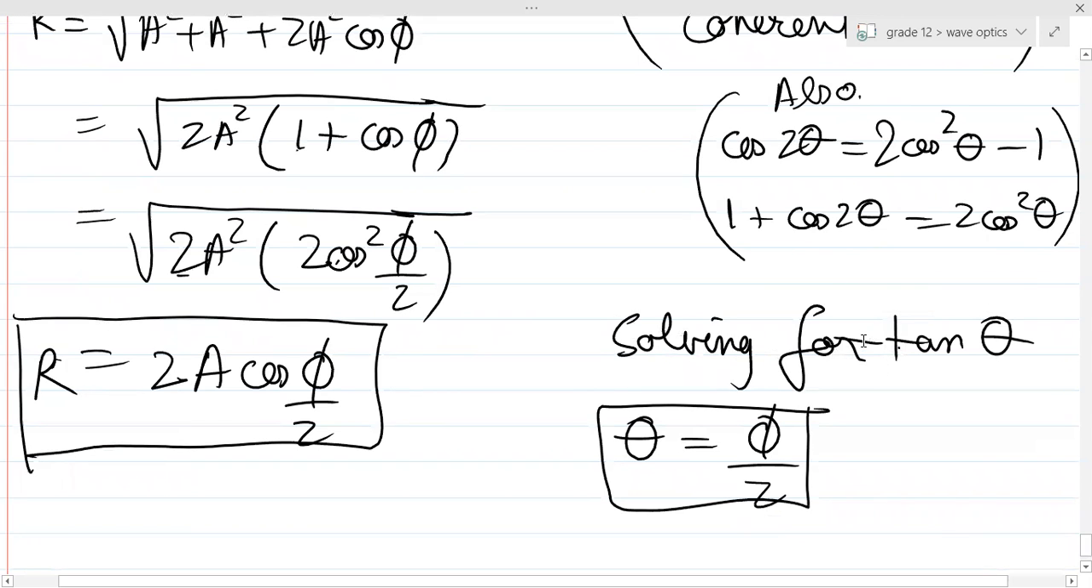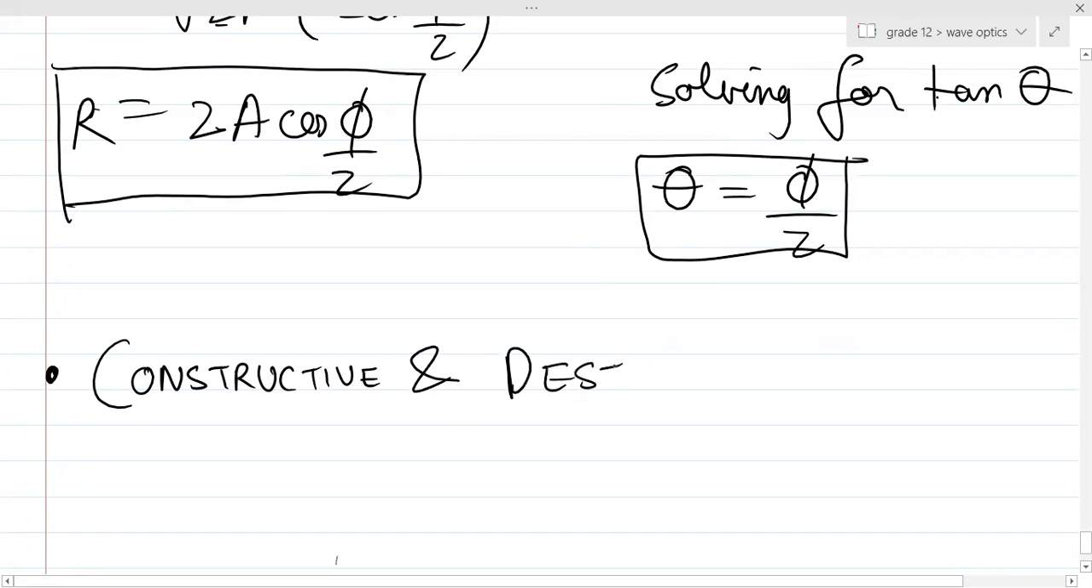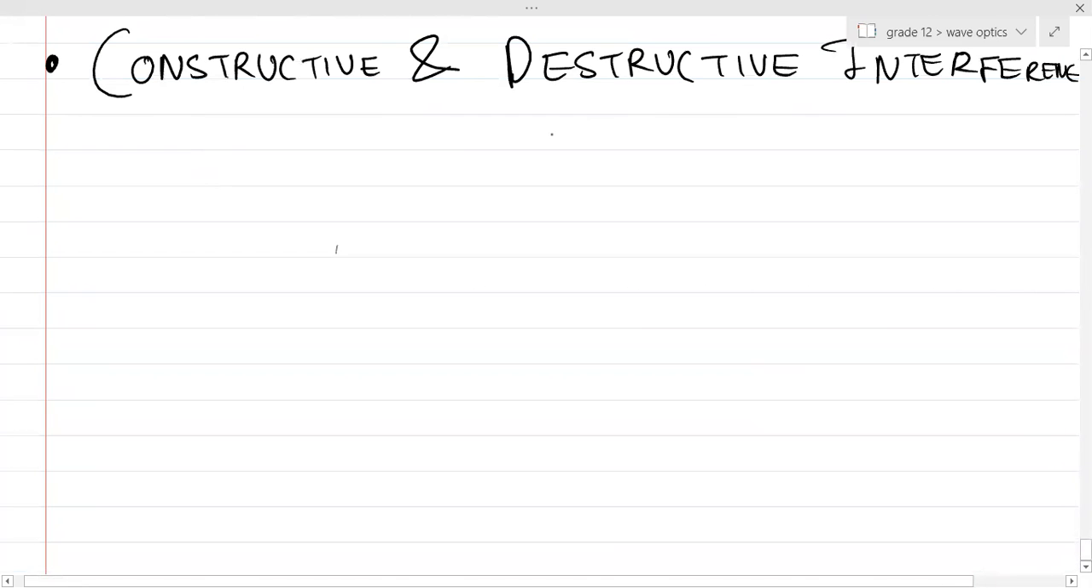So please write down both these results. After that, do you remember when we talked about constructive and destructive interference? Guys, do you remember constructive and destructive interference? So basically, what is constructive and what is destructive interference?